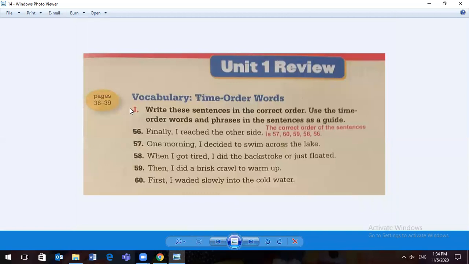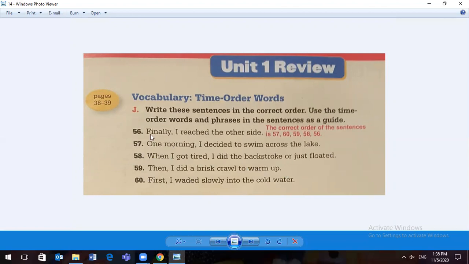All right, let's look at page 71. The last thing, vocabulary, our time order words that we've been using. Let's look at the sentences first and pick out those time order words. Finally, I reached the other side. Finally, one morning, I decided to swim across the lake. One morning, when I got tired, I did the backstroke or floated. Then I did a brisk crawl to warm up. Then first I waded slowly into the cold water, okay?